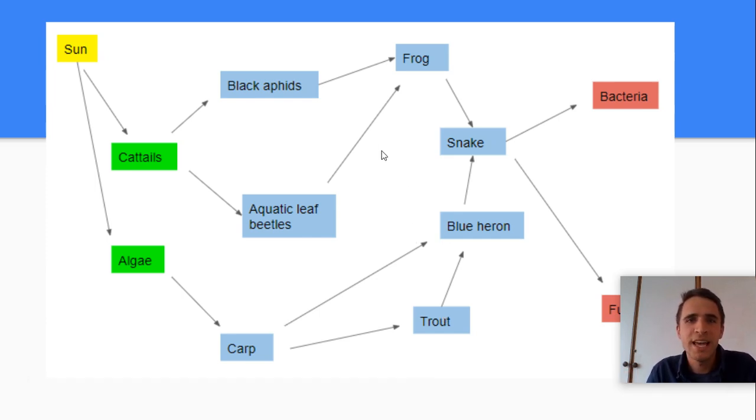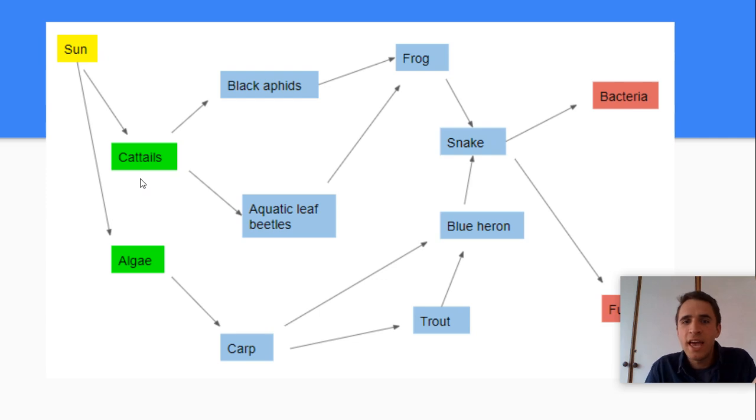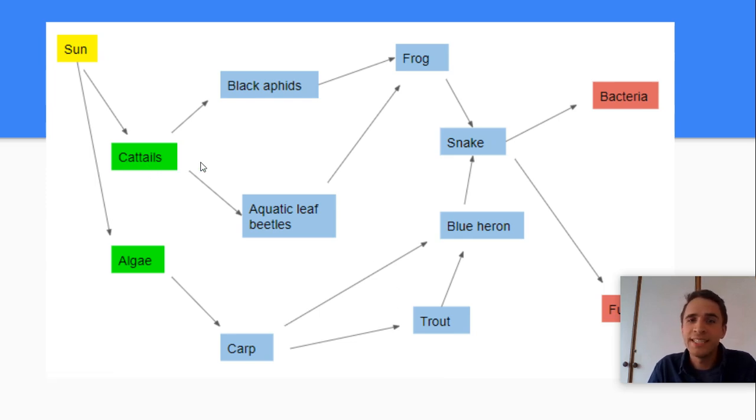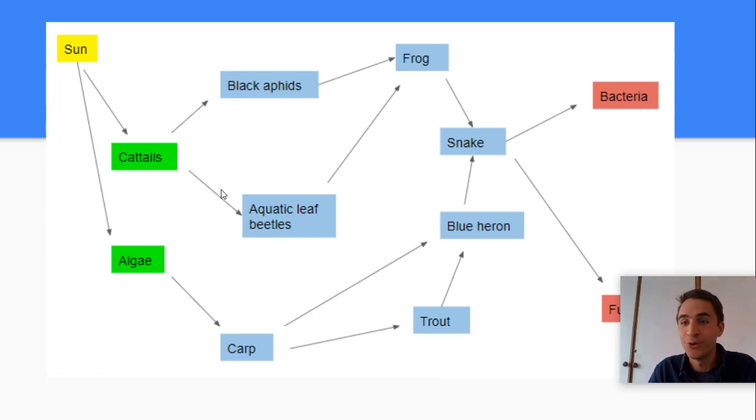Or maybe we could say the trout live within the cattails, right? So they swim underneath the roots of the cattails, and by doing that, the trout fertilizes the cattails. When it goes to the bathroom, it fertilizes it to make it grow better. But the cattails also protect the trout, so the blue herons don't see the trout, so the blue herons don't eat it, right? So in that case, it'd be a mutually beneficial relationship. It's really difficult to communicate on a food web when there's a mutually beneficial relationship, two organisms both benefiting from each other.